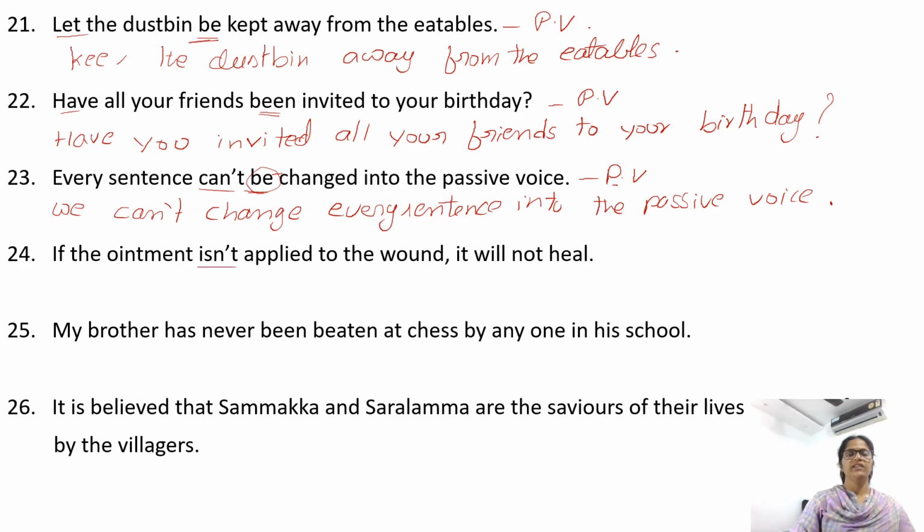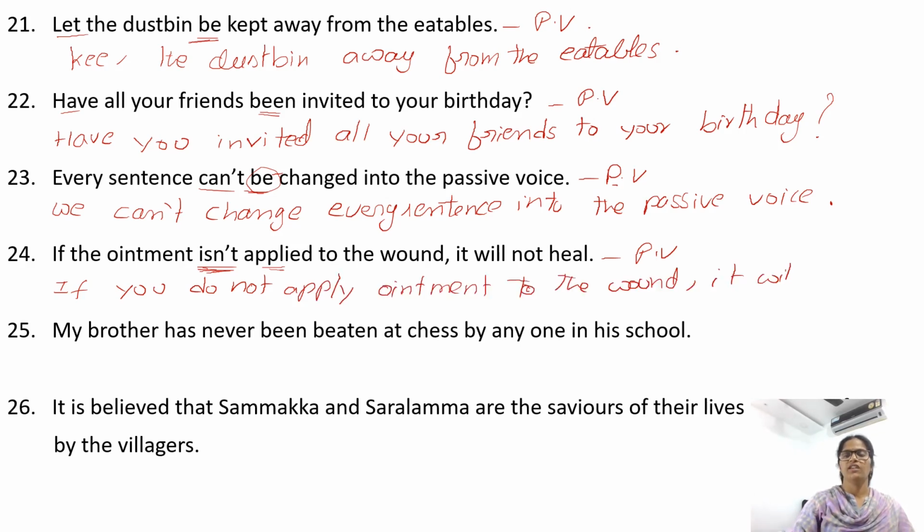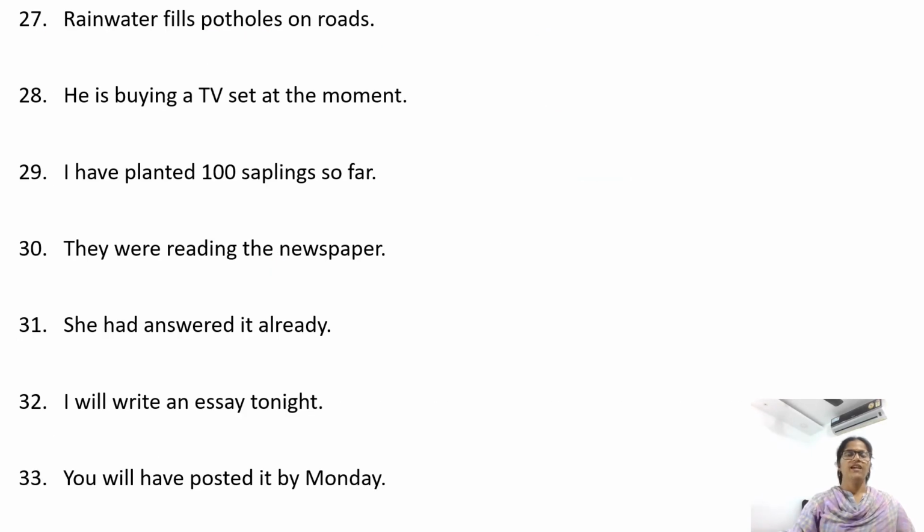The sentence is in passive voice. "Isn't": you have "is" and after that you have the V3 form of a verb. So the sentence is in passive voice. Change it into active. Here also the "by" preposition is not mentioned. The subject is not mentioned. We consider the subject as "you". Simple present: If you do not apply ointment to the wound, it will not heal.